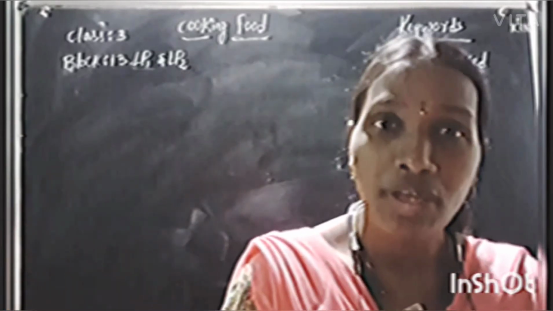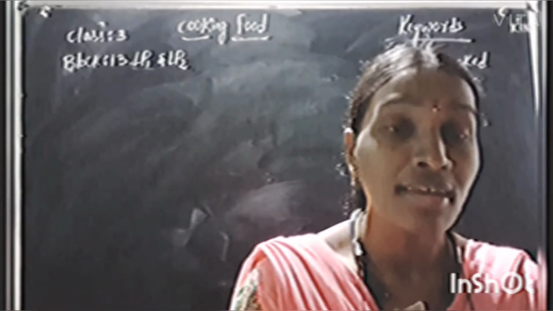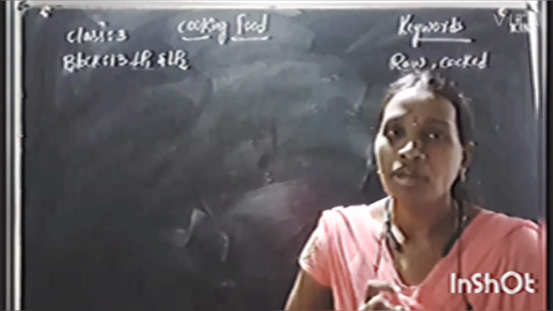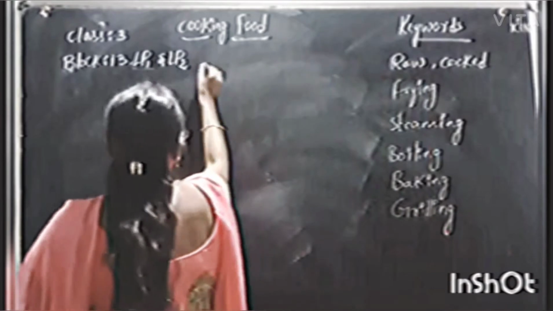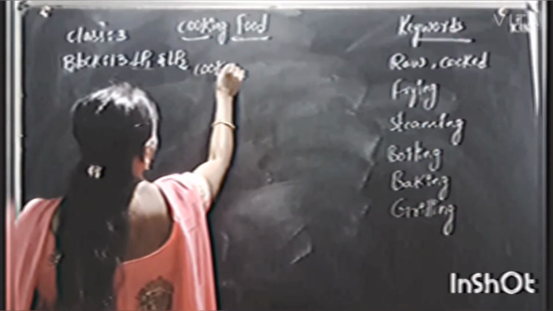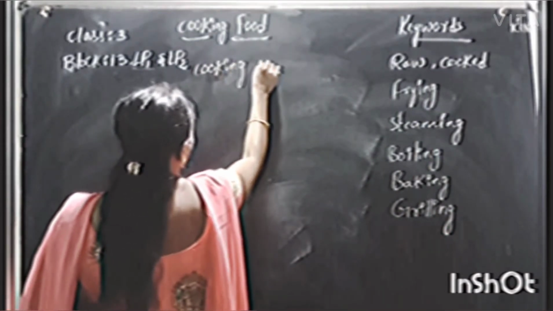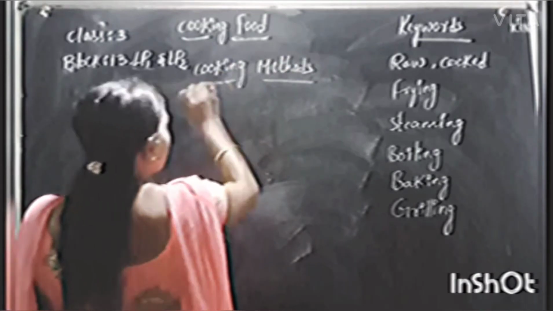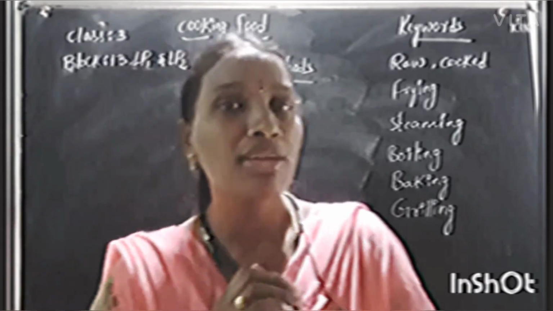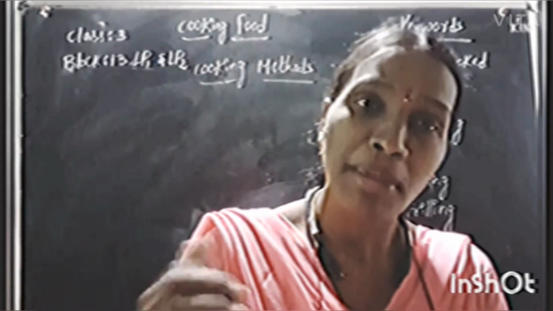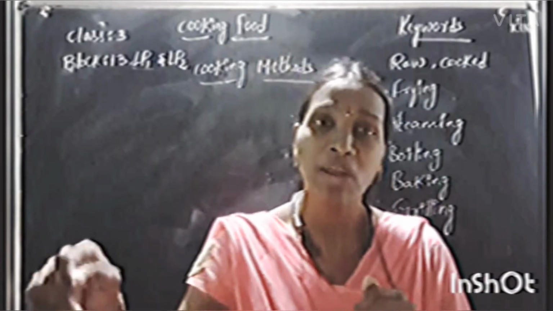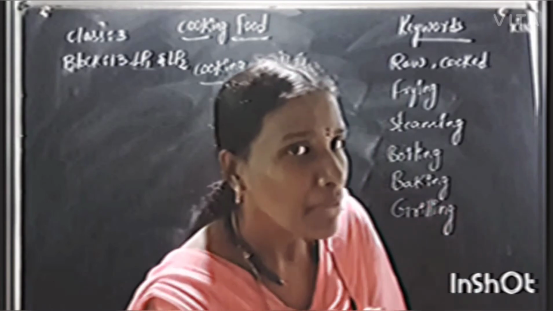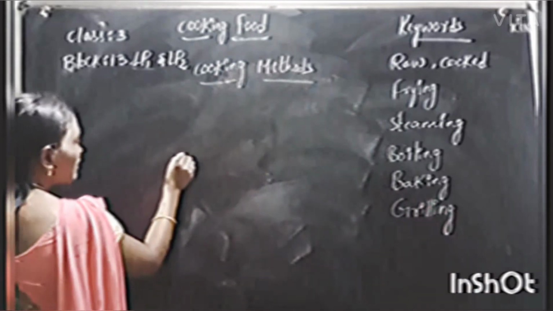Now we are moving to the cooking methods. Already we discussed that we have to cook some food items. Now we are discussing cooking methods. Cooking methods means some of the food items can be boiled and some of the food items can be roasted and some of the food items can be steamed, like that. Okay, now I am telling you the cooking methods.